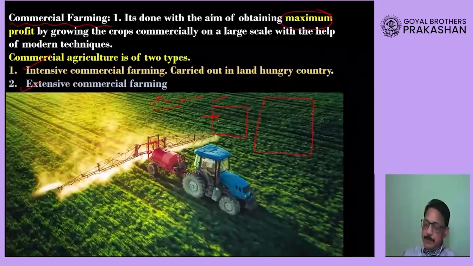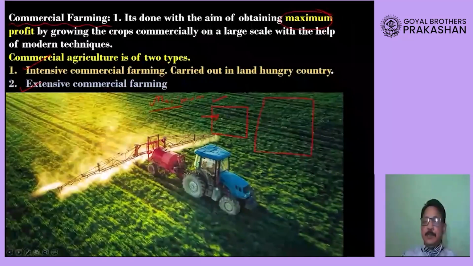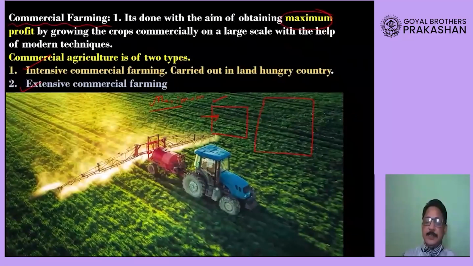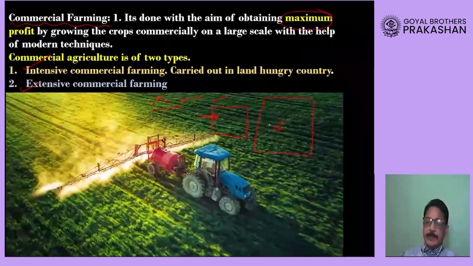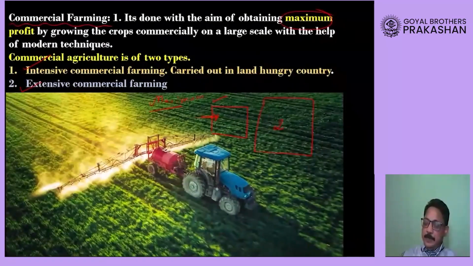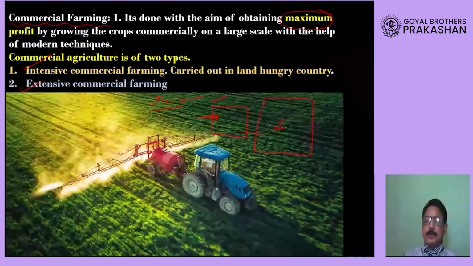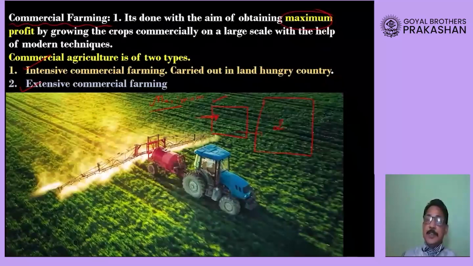In this small piece of land, I will use all the modern techniques: excellent fertilizers, pesticides, and a variety of modern techniques to increase the income, compared to the second piece of land, which is very huge. If I want to get an income equal to the second land, then I will have to do tremendous amounts of agriculture in the same piece of land.